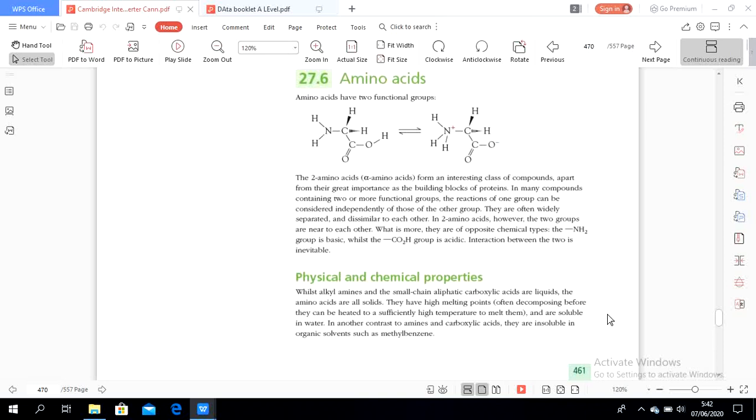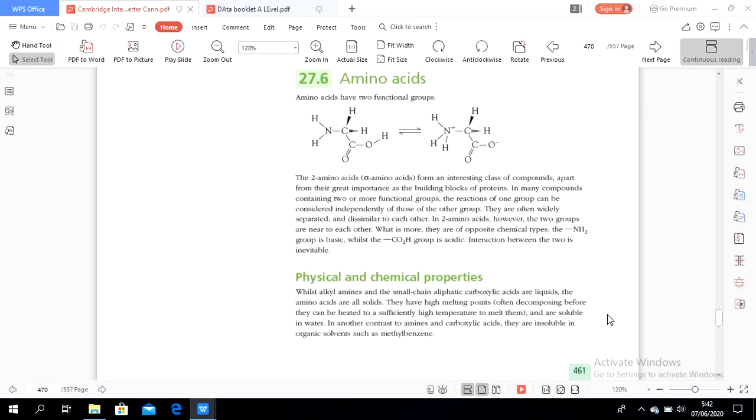How small is it? If the carboxylic acid still exists as a liquid, it means it has a small chain. Aliphatic means straight carbon atoms. There is no hexagon structure, there is no ring structure.